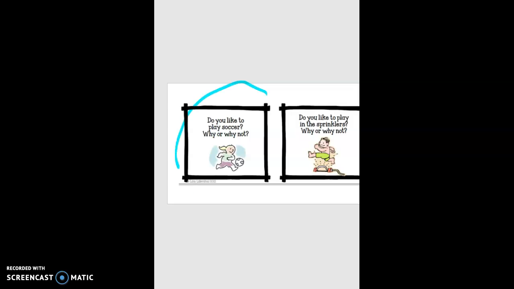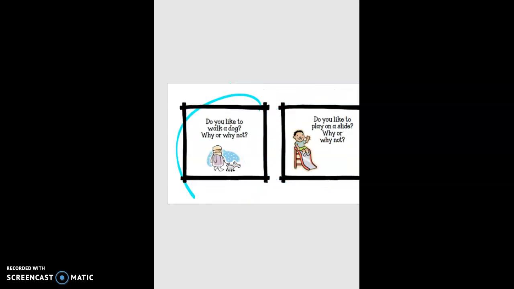What about soccer? I've seen a lot of you playing soccer outside when we had recess, so I think a lot of you like to play soccer, but why do you like to play soccer? Do you like it because you get to play with your friends? Do you like to kick the ball? What's your favorite part about soccer?